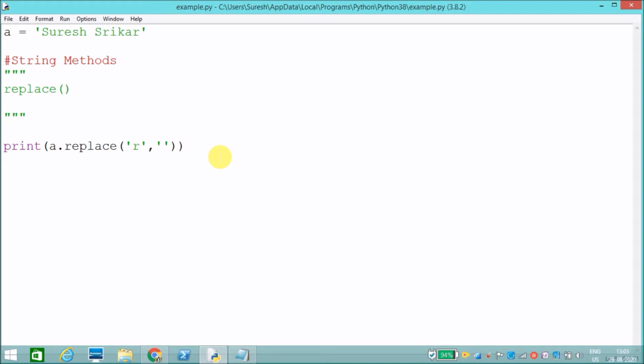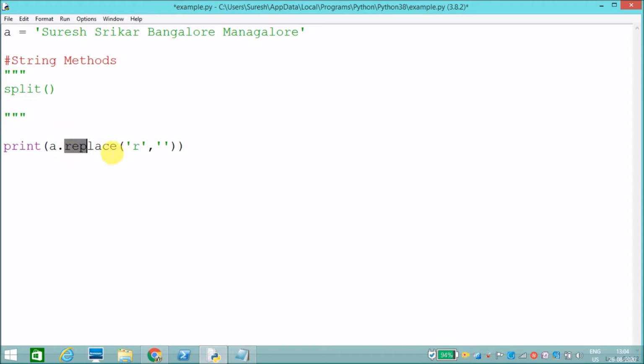Next method is split. For example, I want to split this string into parts based on the space. I have Suresh, Srikar, Bangalore, Mangalore. So here this is my string. I need to split each word: Suresh, then Srikar, then Bangalore, then Mangalore. I need to split them based on the space. Then how can we do that?